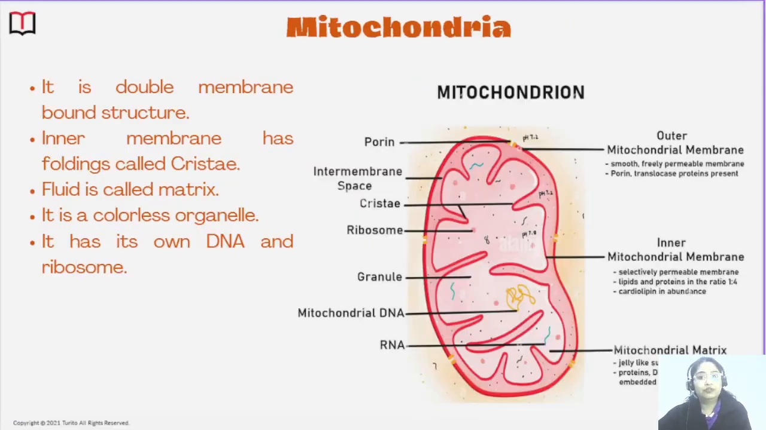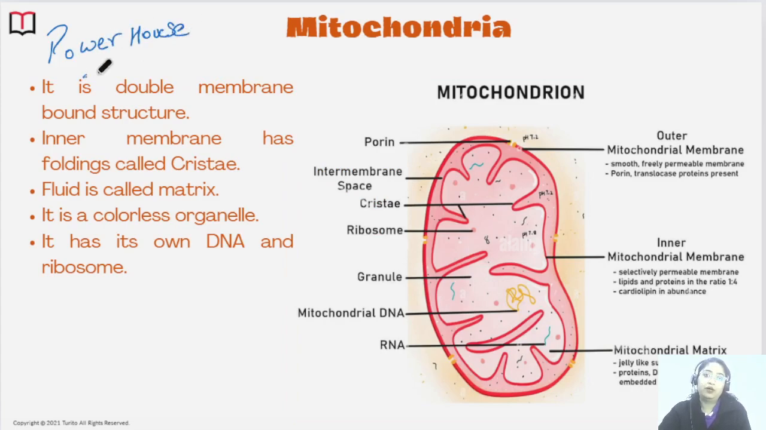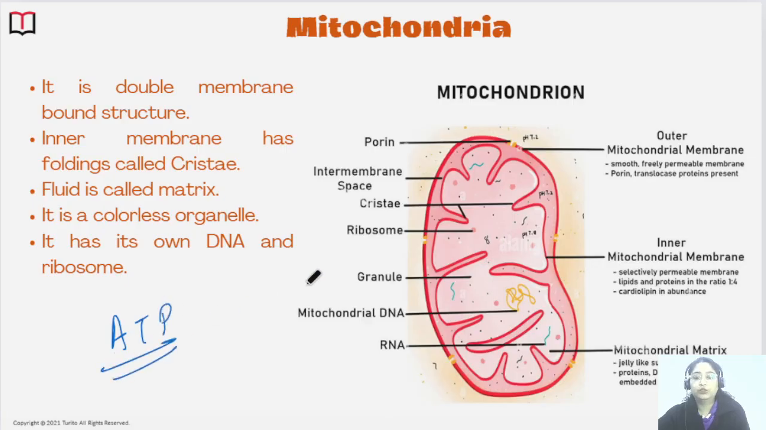Now let's move on to the next cell organelle, a very important one, which is the mitochondria. The other name of mitochondria is the powerhouse of the cell. So this is supplying the power. This is the powerhouse of the cell. It supplies power in the form of ATP, adenosine triphosphate.